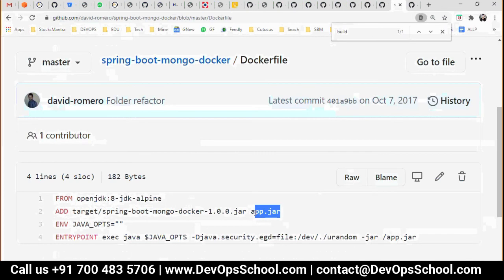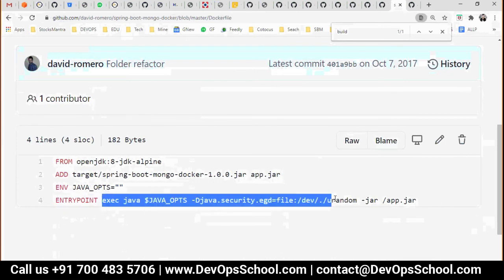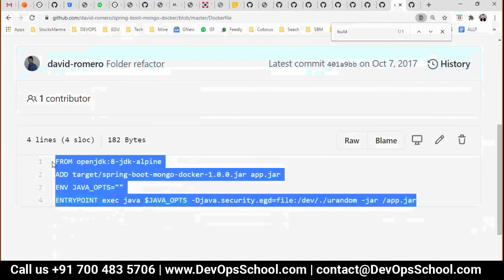So in this case, whatever user the OpenJDK image is using, they will copy app.jar into the user home directory, and from there, see here, they are running the entry point, which I'll explain to you right now. They are running in the root directory. That means this file will be copied in the root directory. That means in this image, the user is set with the root directory as the user home. Are you getting my point?